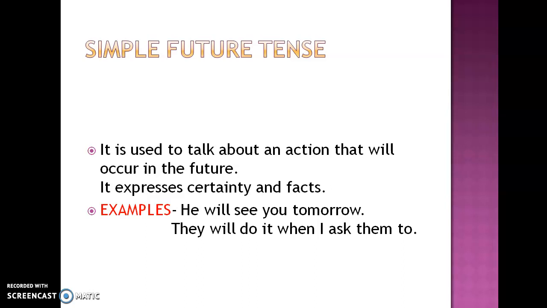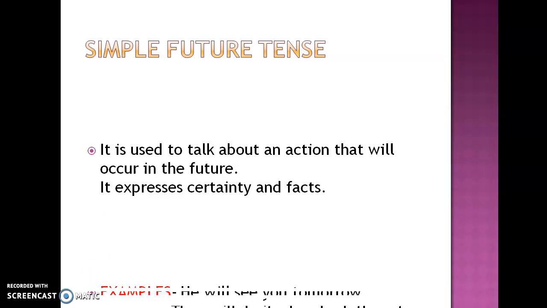Now if you notice, in both these sentences, the first form of the verb has been used. See, do, these are the first forms of the verb. The three forms of see are see, saw, seen. The three forms of do are do, did, done. So we are using the first form of the verb in simple future tense.